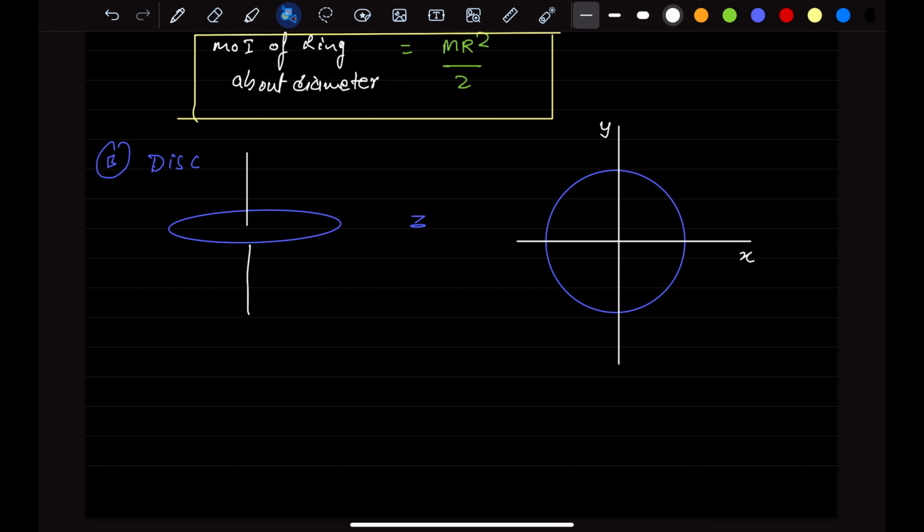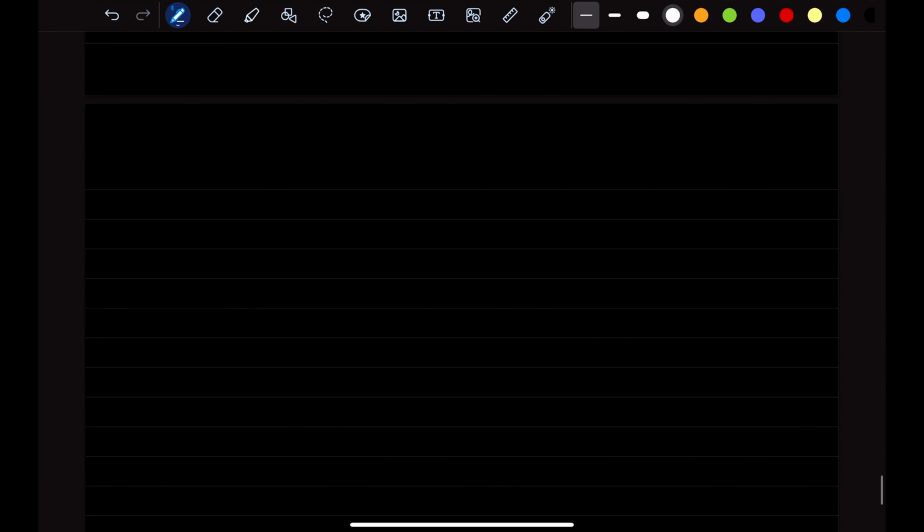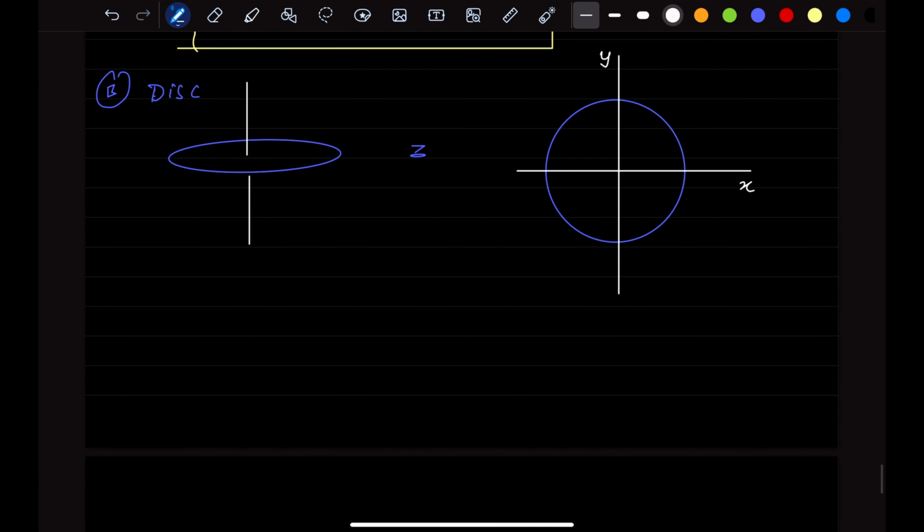Again, I can say from the perpendicular axis theorem that Iz will be equal to Ix plus Iy. And Iz for the disk, you know, about the axis which is perpendicular to the plane of the disk and passing through the center of mass, the moment of inertia is mr square divided by 2.